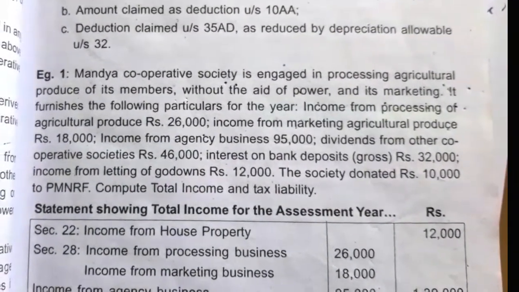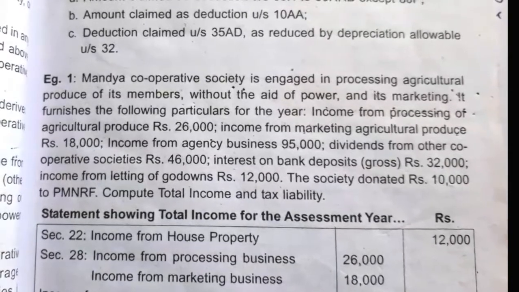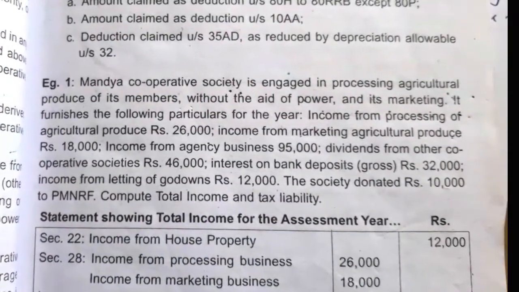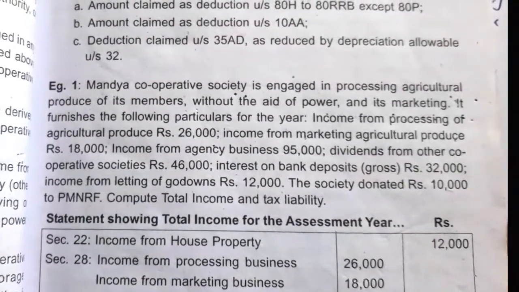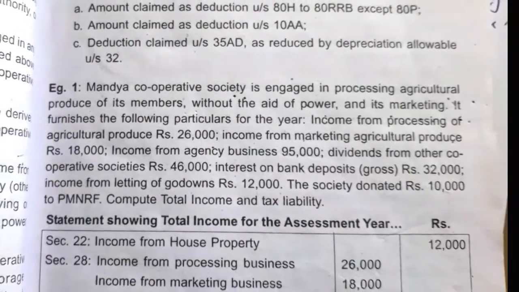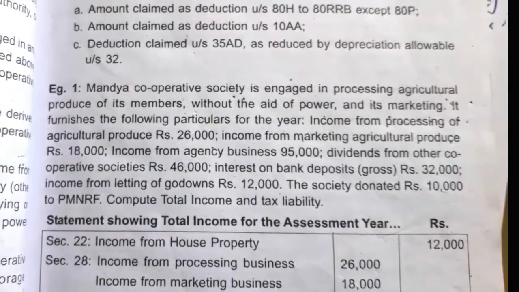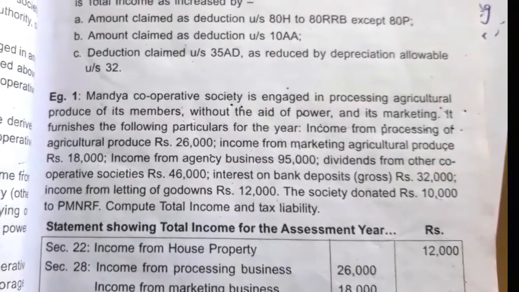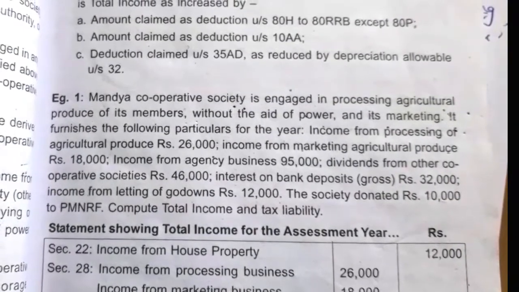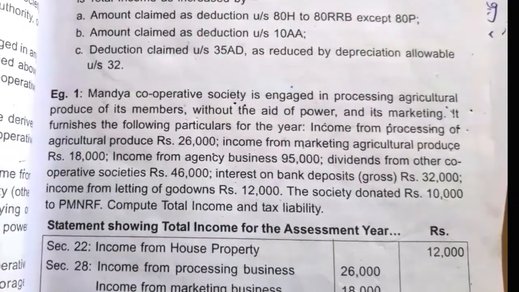Next, interest on bank deposit, rupees 32,000. This 32,000 interest on bank deposit is taxable under the head income from other sources, but there is no deduction for this. This is not related to income from the cooperative society, so there is no deduction for this interest on bank deposit.